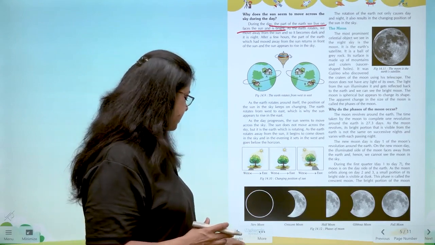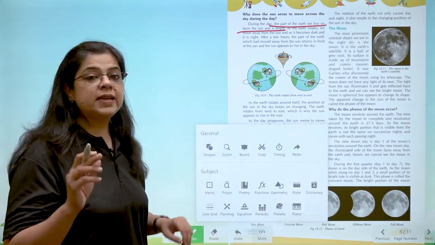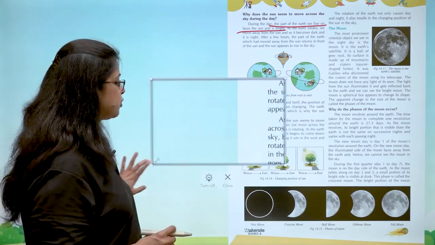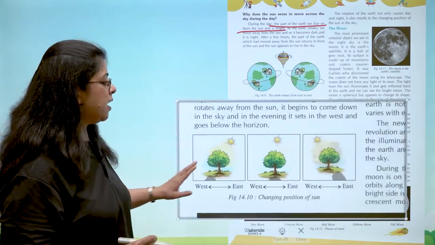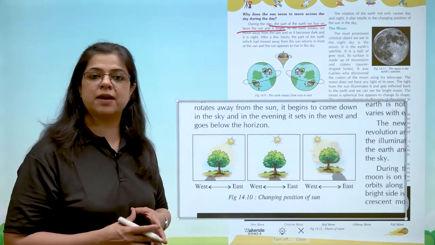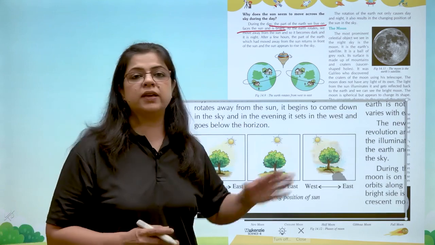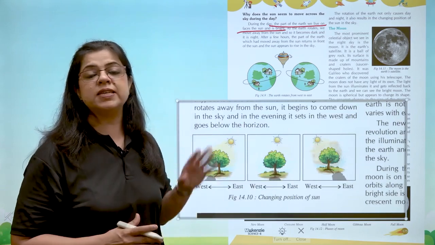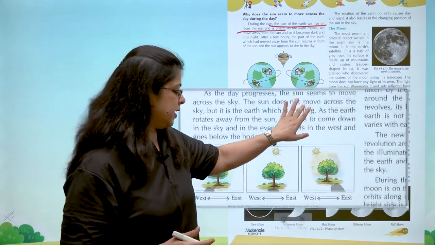Now, as we can see in this picture, the rays of the sun fall directly during the afternoon. That is why the afternoon sun is the most difficult to bear in summers. Morning और इवनिंग के अंदर सन की रेस स्लांटिंग होती हैं, जिसकी वजह से सन की हीट कम लगती है.